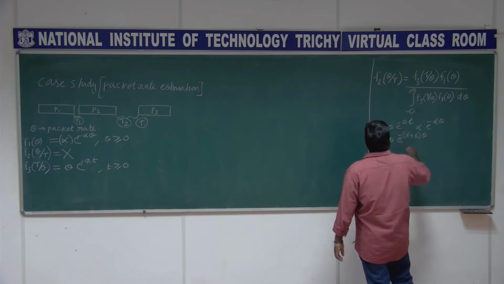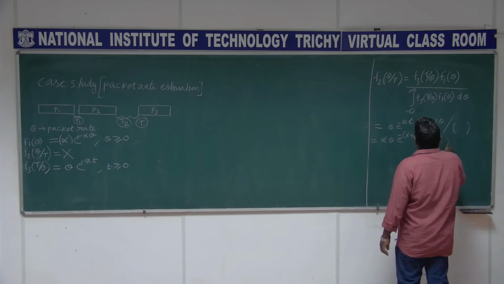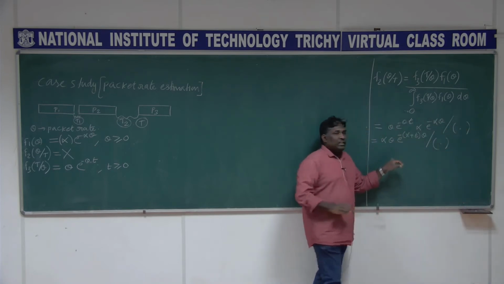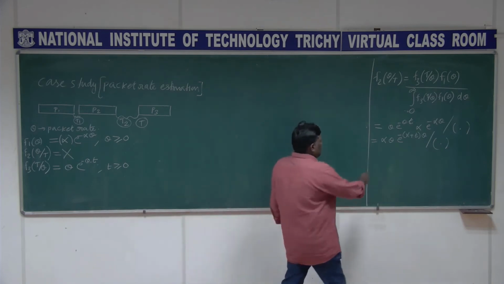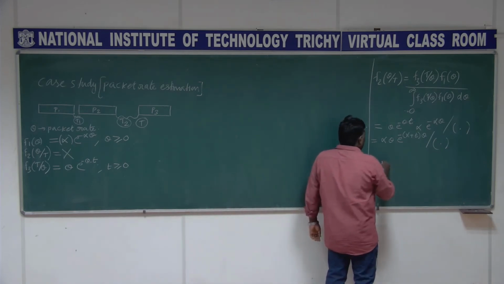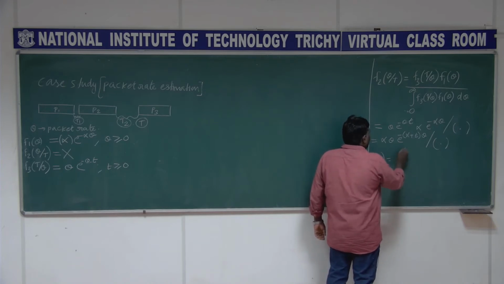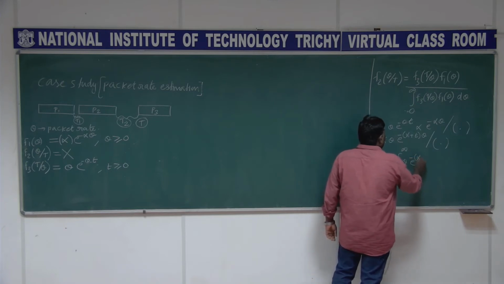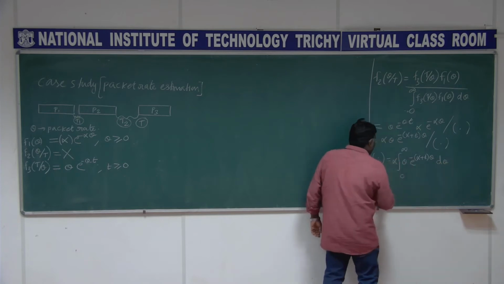This is the numerator portion, and we have the denominator portion to be included everywhere. The denominator is taking the integral over theta: integral 0 to infinity, take alpha outside, theta e to the power minus (alpha plus t) theta d theta.